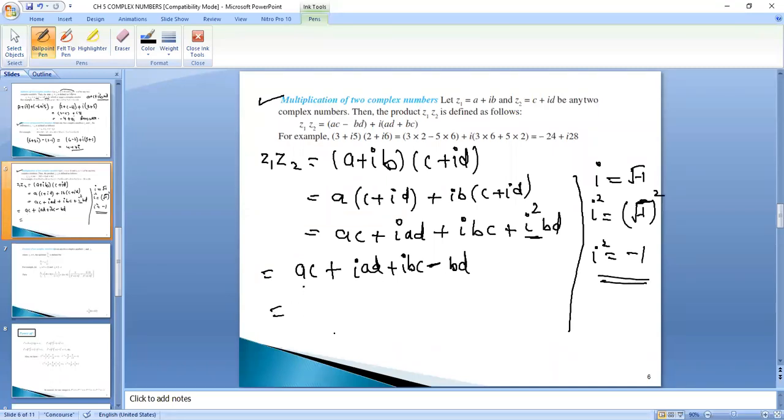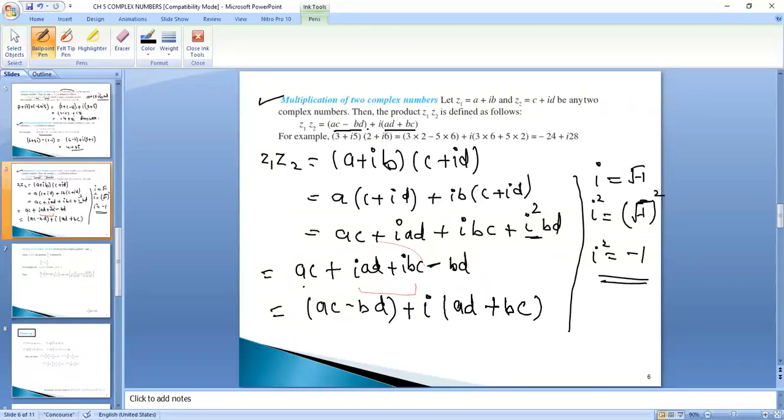So real will be added to real. So it is AC minus BD plus iota. I can take iota common from these two terms, so I'll be having iota (AD plus BC). This way I am getting the result. So it is written Z1 Z2 is equal to AC minus BD plus iota (AD plus BC).